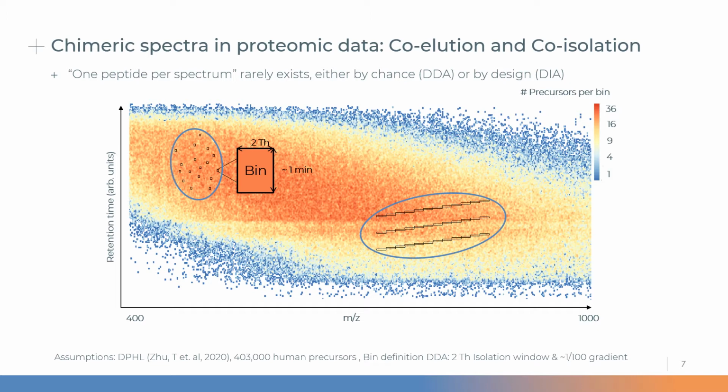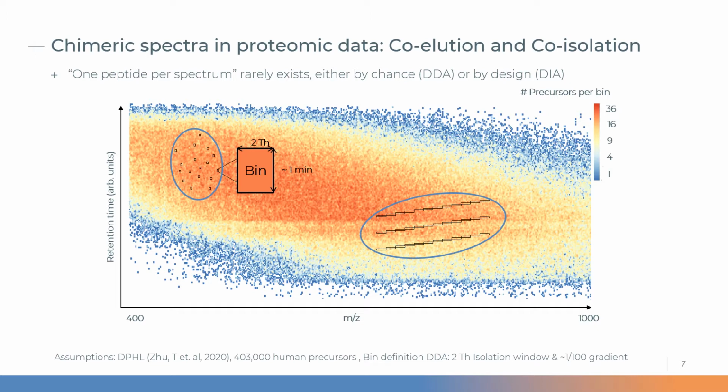With these accurate predictions in hand, we set out to tackle one of the fundamental problems in bottom-up mass spectrometry-based proteomics, and that is, of course, chimeric spectra. But to us, the extent of that problem really only became clear when we looked at the human spectral library consisting of roughly 400,000 precursors and visualized the number of precursors as a function of retention time and precursor m/z. We binned that space in 2 Thomson by 1 minute isolation windows, and if you place such an isolation window anywhere in this space, you will nearly always pick multiple peptides for fragmentation.